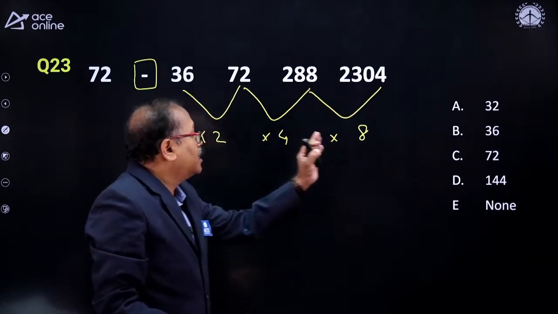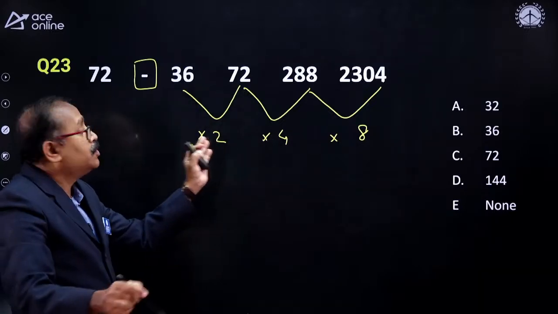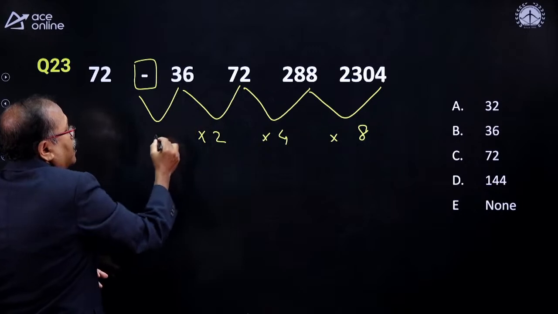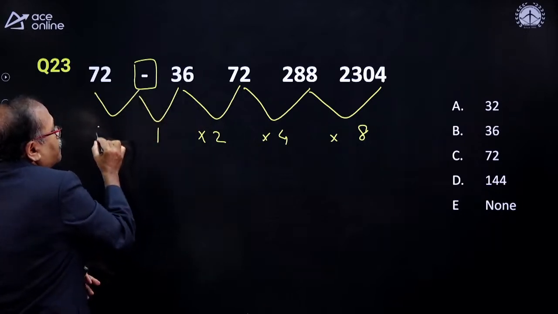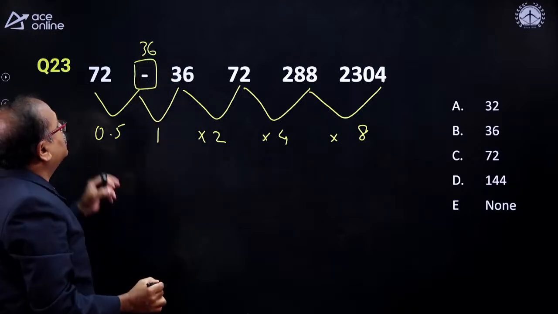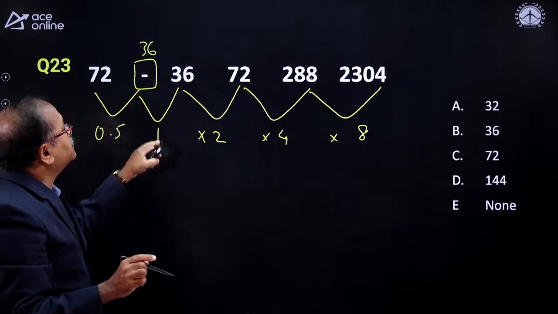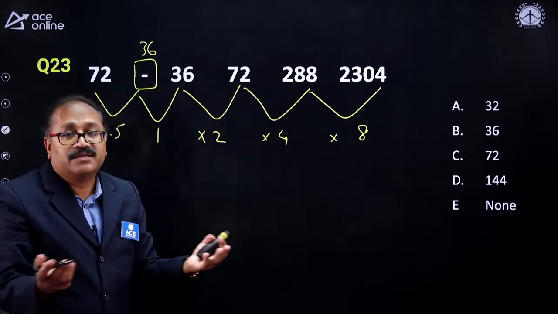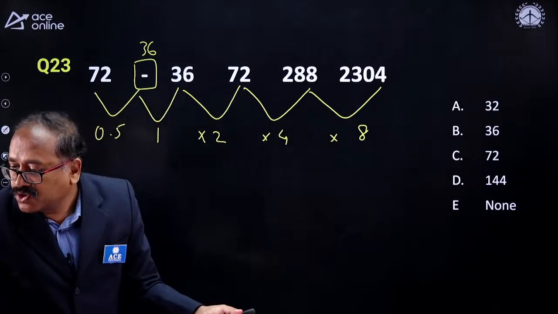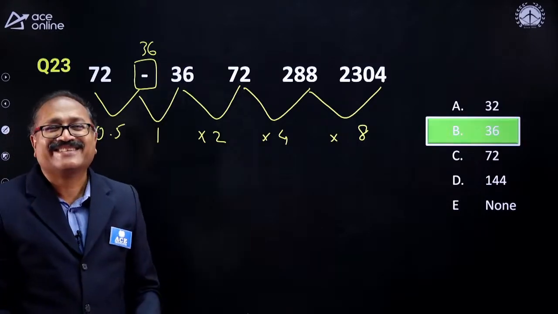So this 8, half of 8 is 4, and half of 4 is 2. Half of 2 should be 1, and half of 1 should be 0.5. So what should it be? 72 into 0.5 is 36. 36 into 1 is 36. That satisfies.